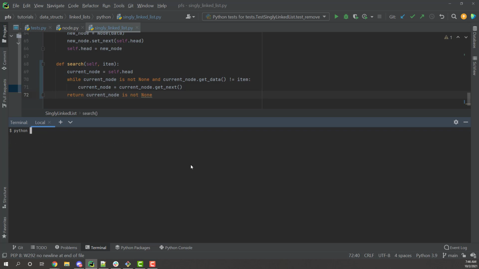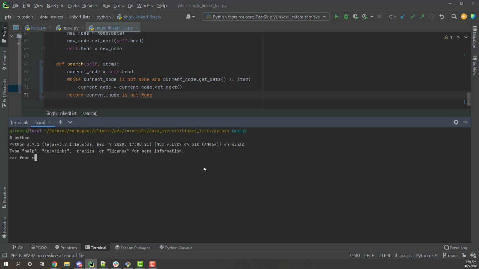Let's check it in the terminal. Yep. From singly linked list, import singly linked list. Boom. Let's create a list object, singly linked list. Let's add some stuff to it. ll.add(10), and we can print it every time we add just to make sure. So this is what my list is.